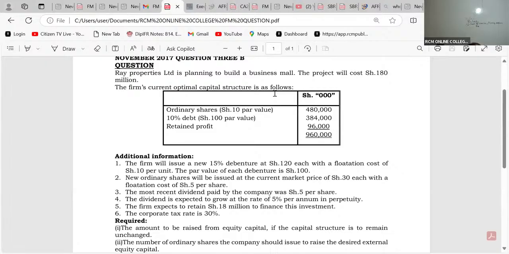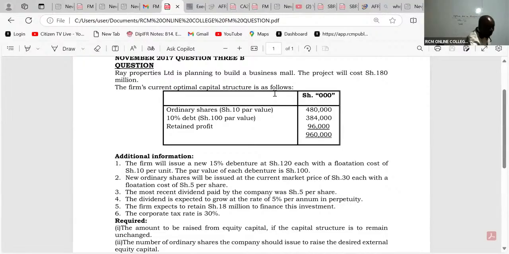So the first thing that a good student should be able to do is to give us the optimal capital structure weights. So we have here the optimal capital structure weights. We have two of them. We have equity and then we have debt.